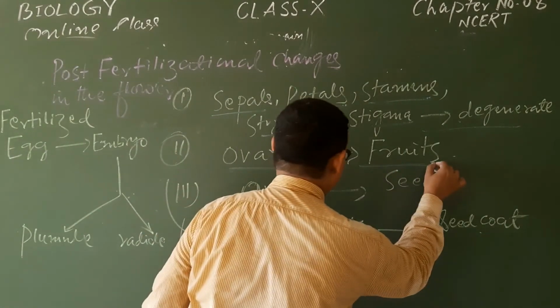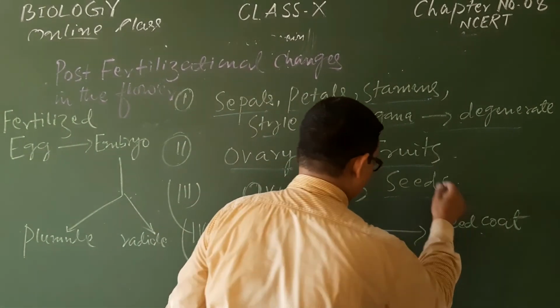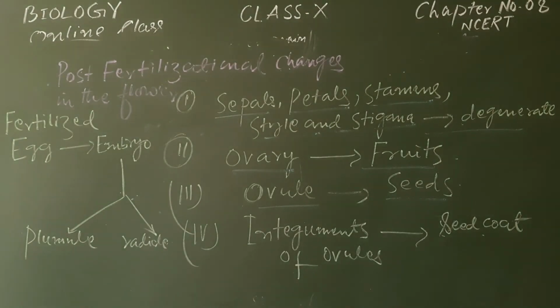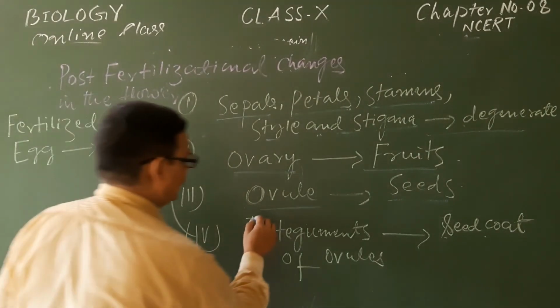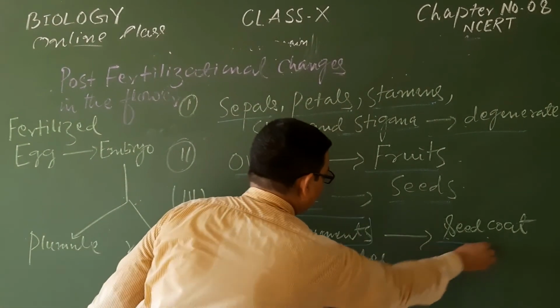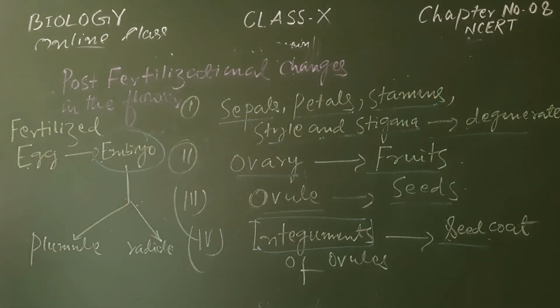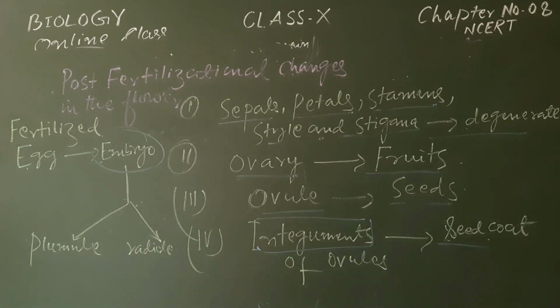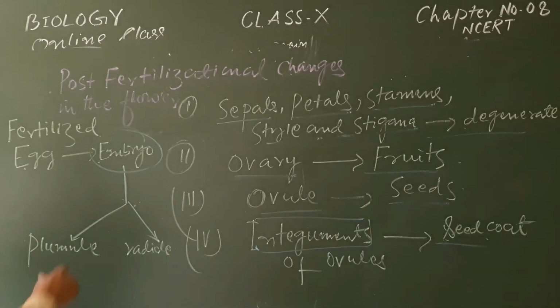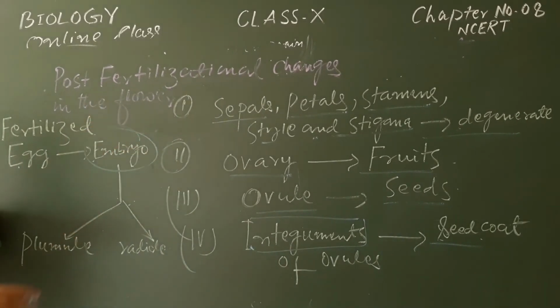Ovary will change into fruits, ovule into the seeds, and the integuments of the ovules will change into the seed coat, and here the fertilized egg, after repeated division, will form the embryo, and then there will be differentiation of the embryo.